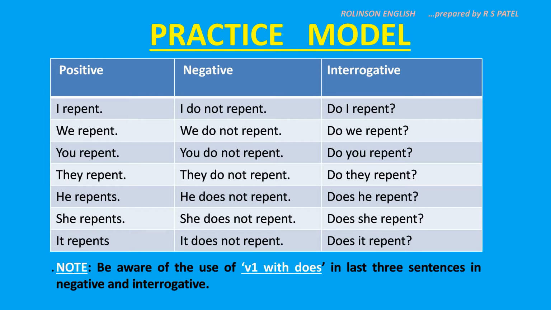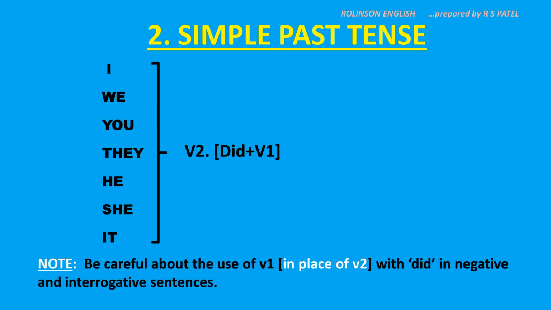Now, next one: simple past tense. Here, with all the seven pronouns, V2 is used. That is, the second form of the verb is used in positive. And in negative and interrogative, the helping verb is put in bracket again here: did plus V1.